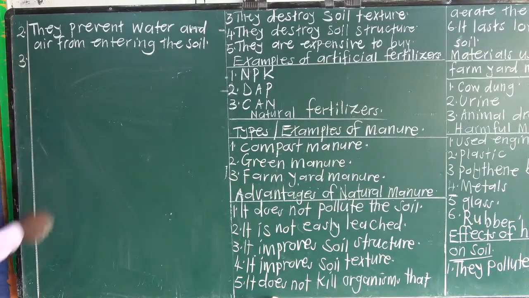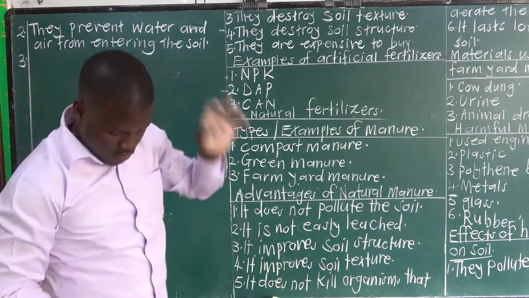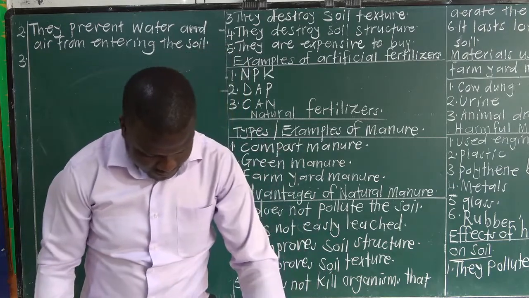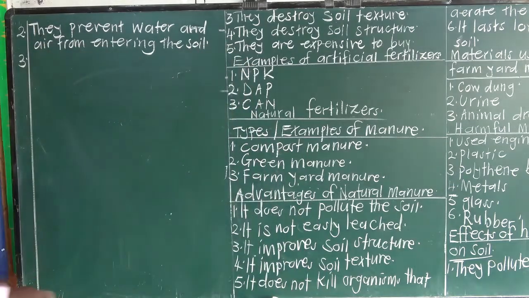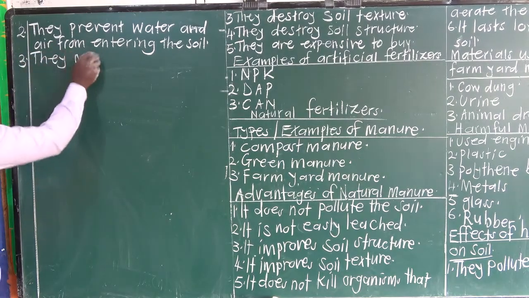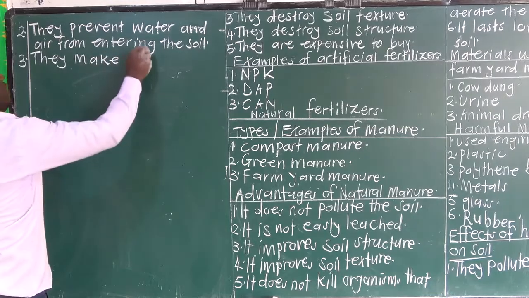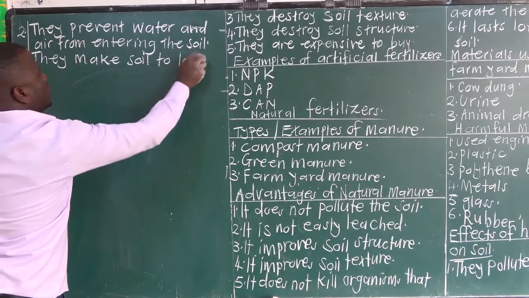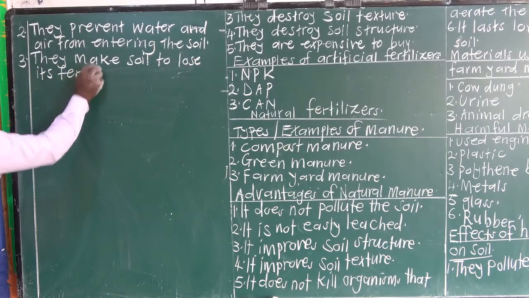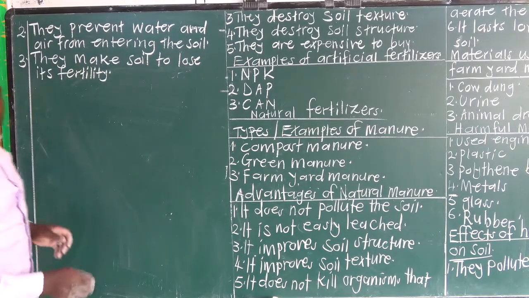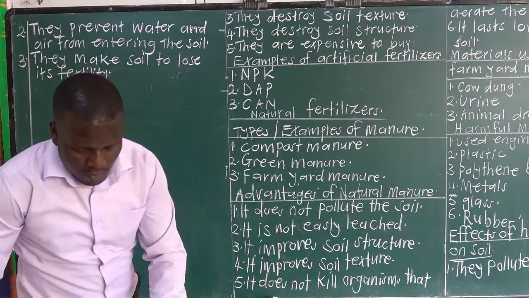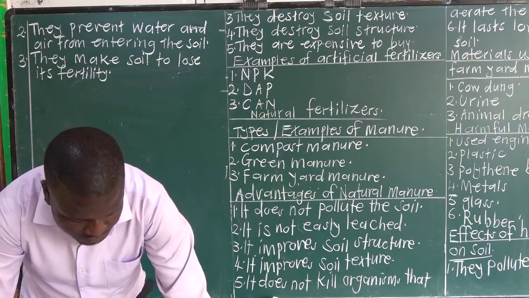For example, polythene bags, when they are in the soil, water cannot enter the soil. Water will just stop on the polythene bags. Then they lead to soil exhaustion, or they make soil lose its fertility.